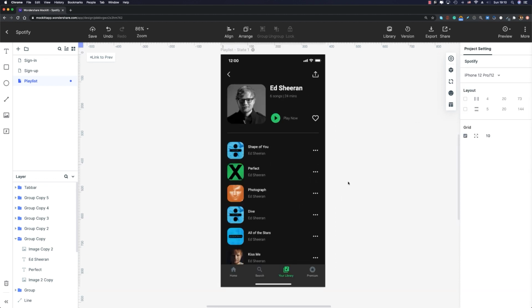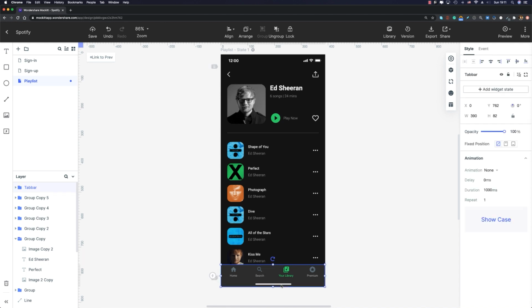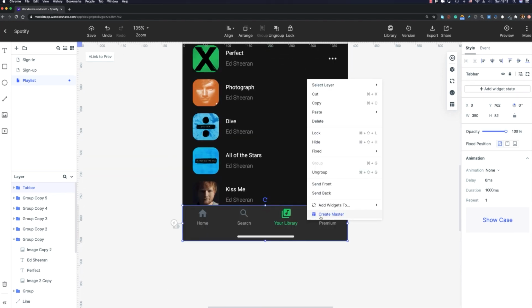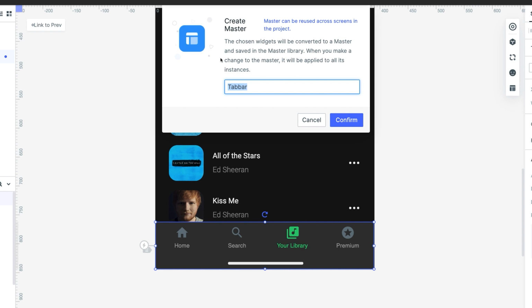But before designing our player screen, let me show you a cool feature of Mockitt app, which is called Master, okay? If you're familiar with Figma, you know that you can create components in your projects to use them again and again. We have the same thing here on Mockitt app, and it's called Master. So since I'm gonna use the tab bar in the player screen, I'm gonna go ahead and create a master for this element. So let me select that, right click on it, and you can click on create master. Now, you just need to name your master. In this case, it's a tab bar, and confirm.